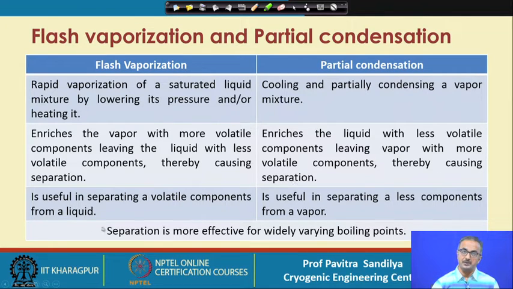This flash vaporization is used for separating volatile components from a liquid, while partial condensation is used to separate the less volatile component from a vapor. Both these separations are more effective for widely varying boiling points, because if the boiling points come closer, the relative volatility comes closer to 1, and these components will be difficult to separate by a vapor-liquid system.